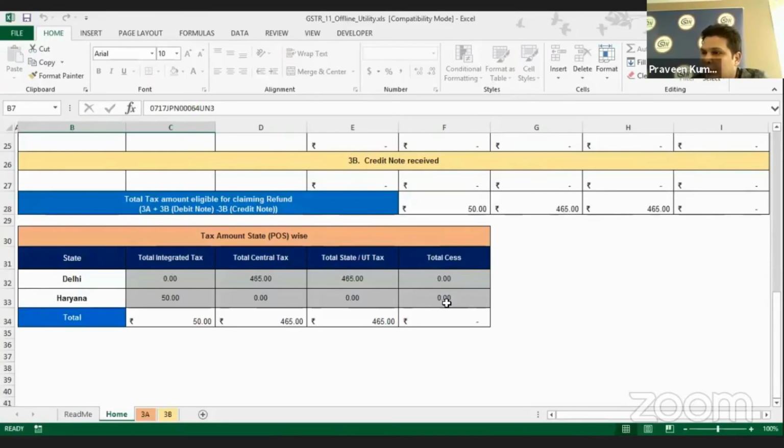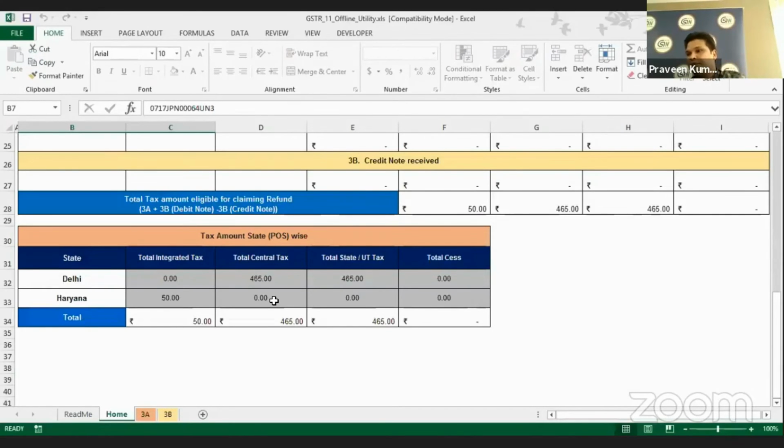So this is a breakup based on your state-wise, for usability purposes and for your reference, so that whenever we are uploading this particular sheet onto the portal, we can map that particular get summary with the actual summary onto the screen.